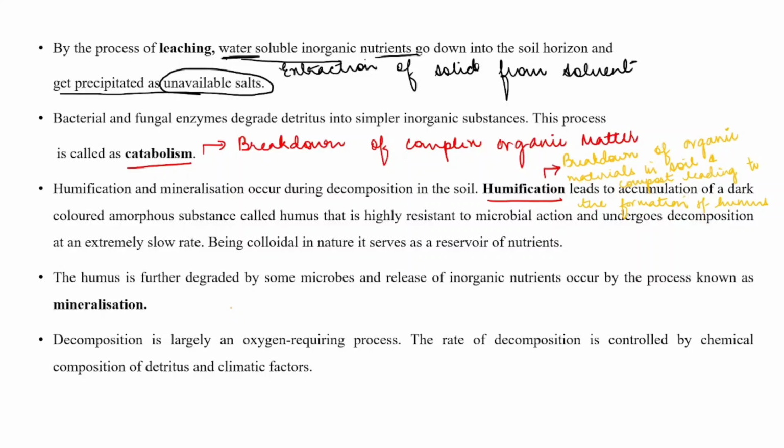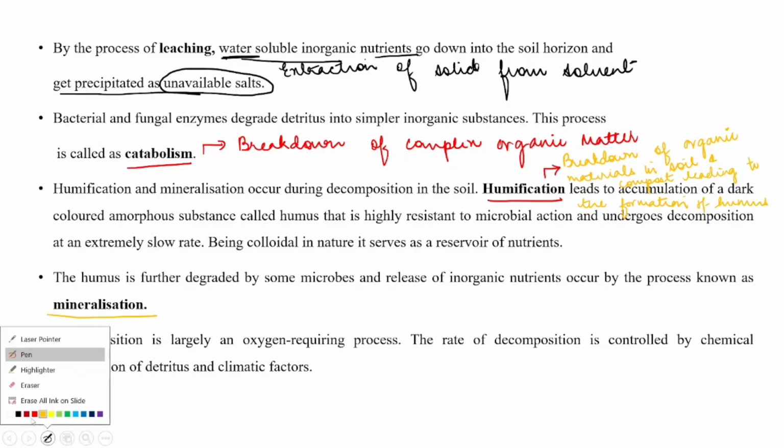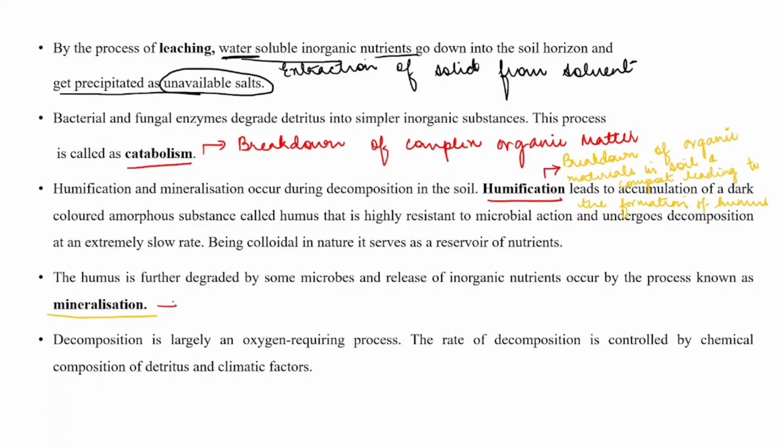Now what is mineralization? Mineralization can be defined as the conversion of organic matter to minerals.